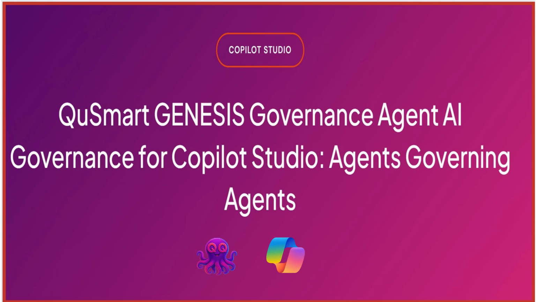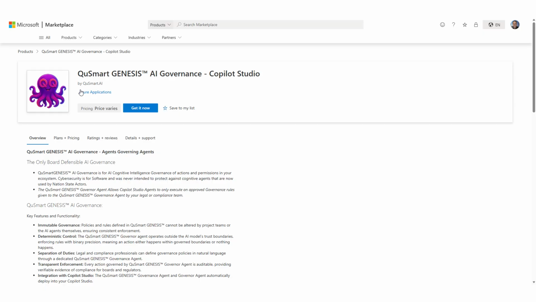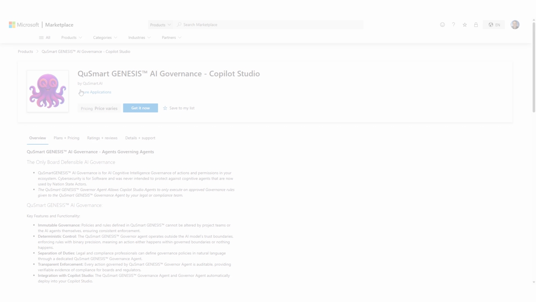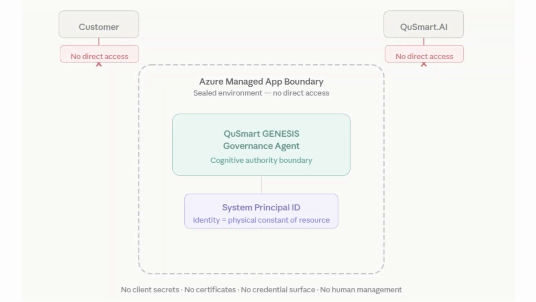Welcome to the Qusmart GENESIS Governance Agent for Copilot Studio agents, the no-code, low-code way to work with enterprise data. By deploying the Qusmart GENESIS Governance Agent as a system principal ID, you have created a native, hardware-level identity anchor that bypasses the agent observer fallacy. The Qusmart GENESIS Governance Agent deploys as a Microsoft-certified trusted launch Azure managed app.